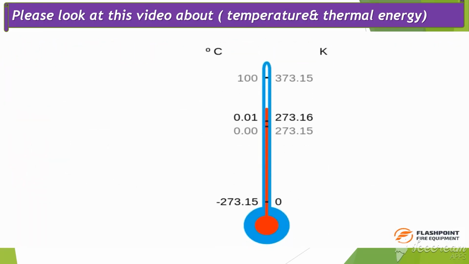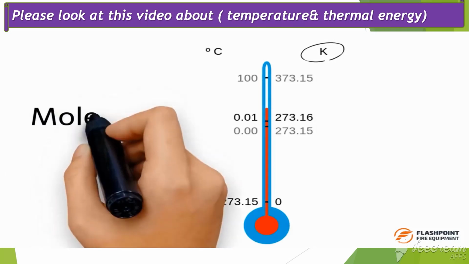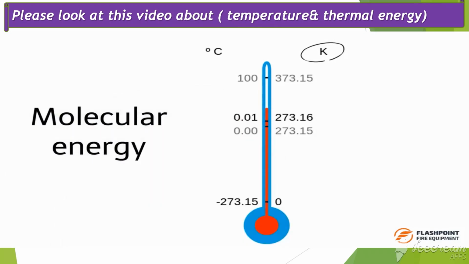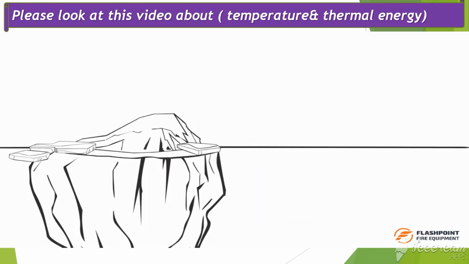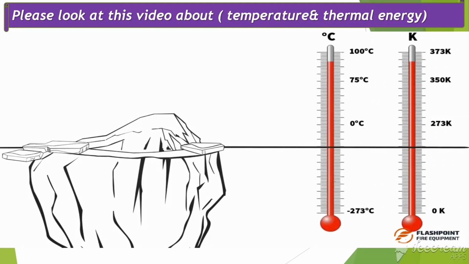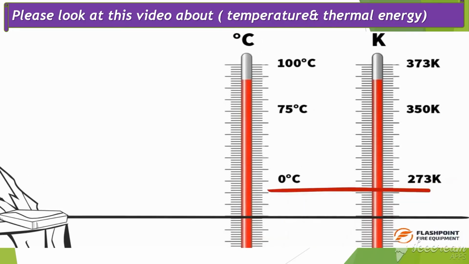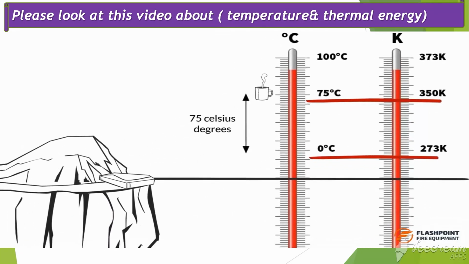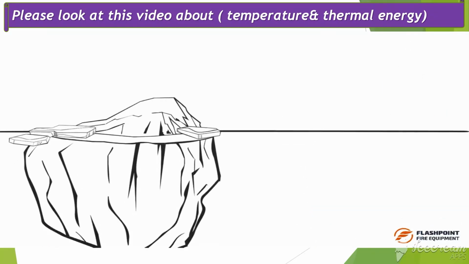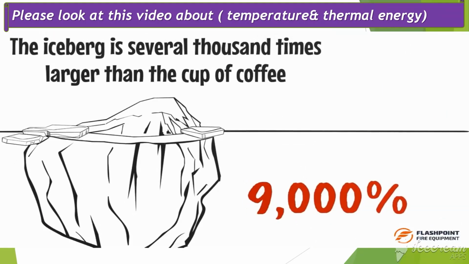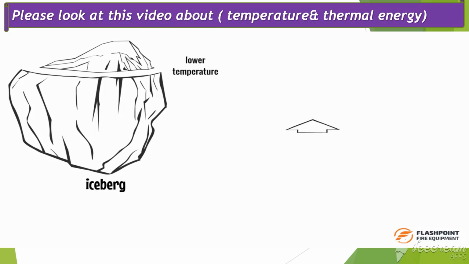Remember that all substances above absolute zero, that is 0 degrees Kelvin, have molecular energy. Let's assume the iceberg in this example is at the freezing point of water, 0 degrees Celsius, which equals approximately 270 degrees Kelvin, or 270 degrees above absolute zero. The coffee is likely to be in and around 75 degrees Celsius, which is 350 degrees Kelvin. While there may not be a huge temperature difference between the two, in direct comparison of thermal energy the iceberg is several thousand times larger than the cup of coffee.